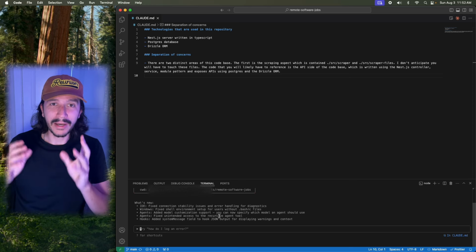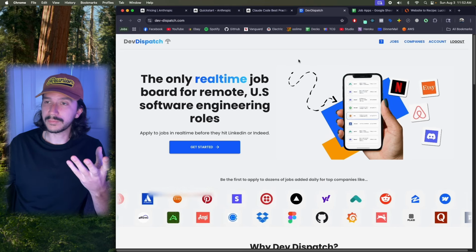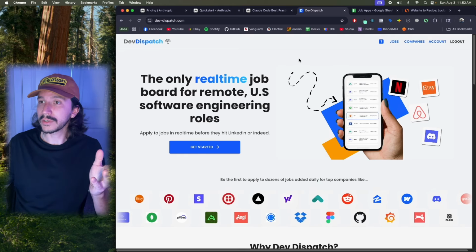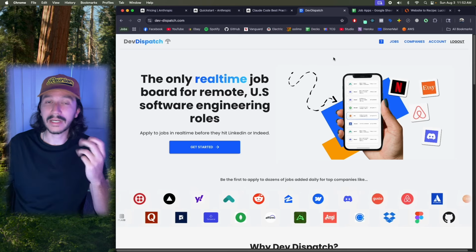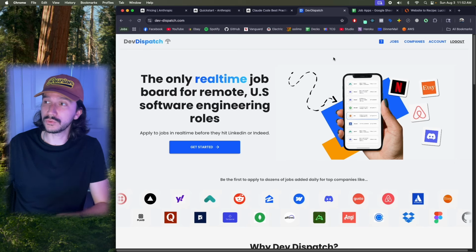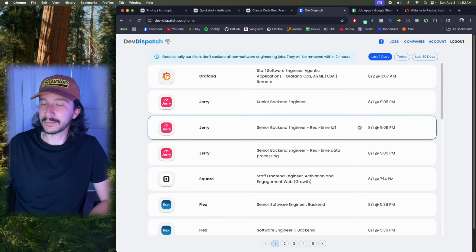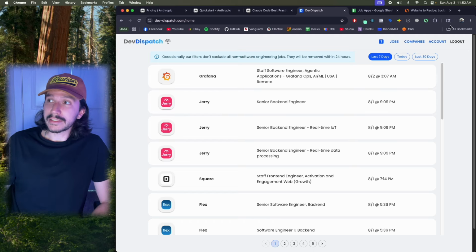And let's talk a little bit about what I'm going to build with Claude. So I have been working on Dev Dispatch for a while. It launched last week. This is a real-time job board for remote US-based software engineers. And I want to add an additional feature to this, which is essentially right now we have the ability to see these jobs that come in real time. Obviously there's no jobs today because it's Sunday.